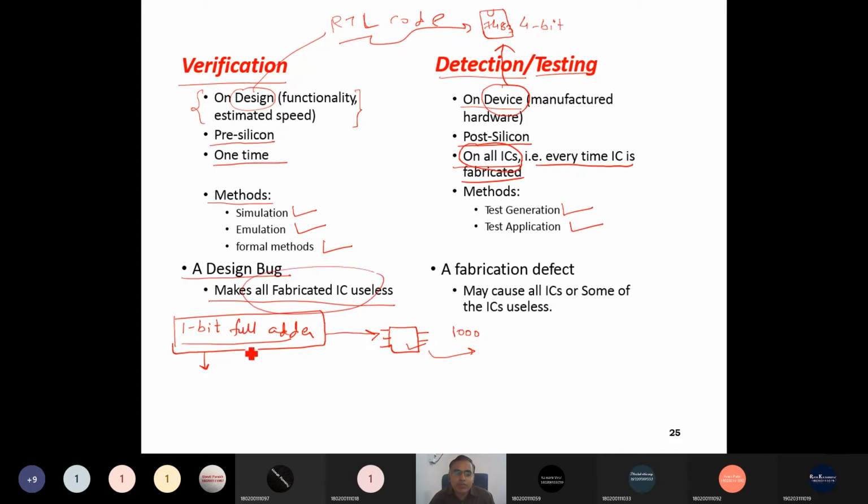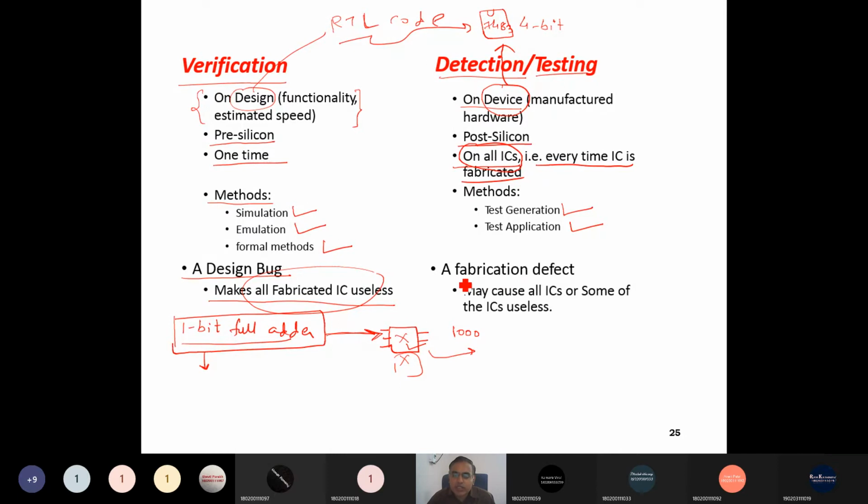Suppose I have a 1-bit full adder design, and I have not done proper verification, and my design has an error. Once I fabricate 1,000 ICs of that design with the error, then all the ICs are useless. All the 1,000 ICs are useless, right?